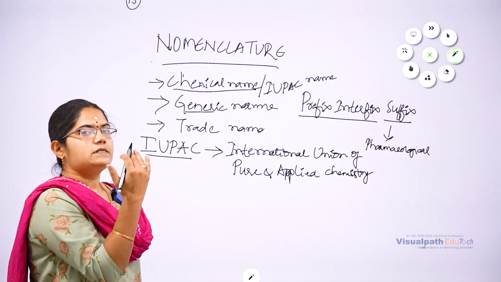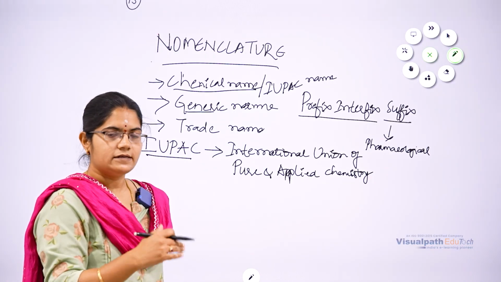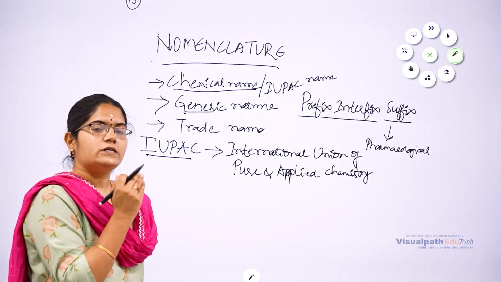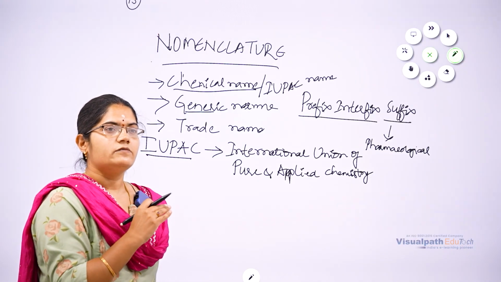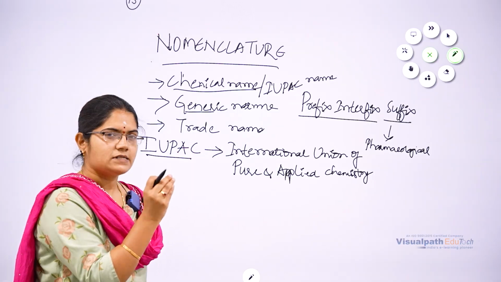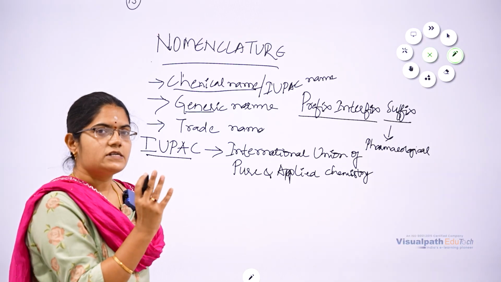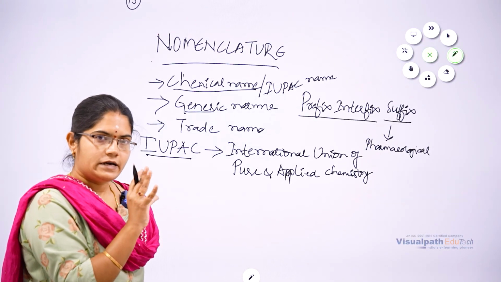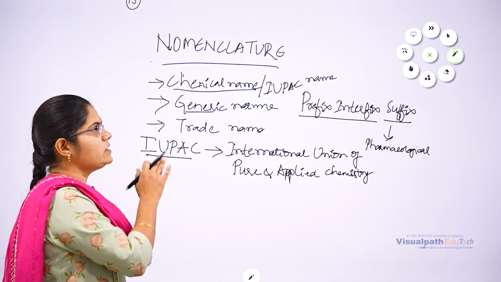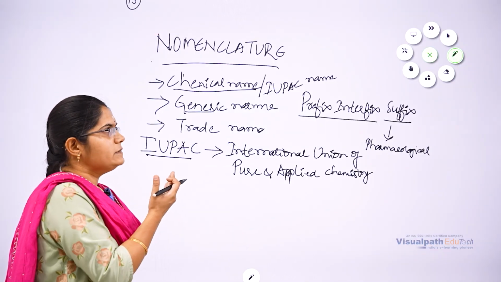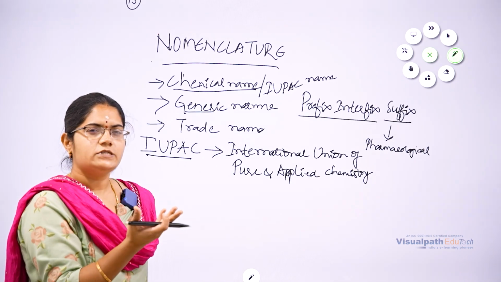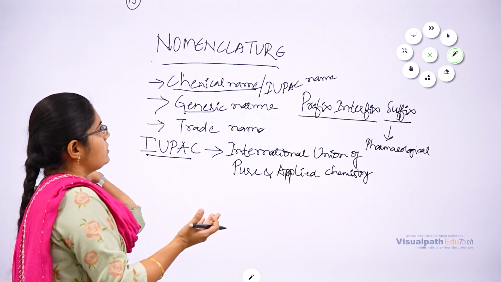So the chemical name is the name given by the chemist or scientist who has identified and developed the drug into a medicine according to the rules of IUPAC. That name is also called the IUPAC name. It is generally very long and complex, and cannot be remembered by common people. It depends upon the structural features involved in the drug. The drug is made up of some molecules, so depending upon the arrangement of molecules or the number of molecules or number of atoms, the name is given. That name we call a chemical name. When it follows the IUPAC rules, that name is also called IUPAC name. As it is very long and complex, a short name should be given, which can be remembered by all. That name we call generic name.